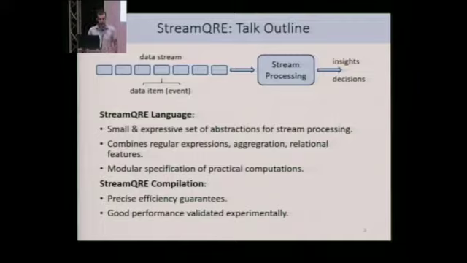Moreover, a high-level query can be compiled into streaming executable code with precise efficiency guarantees. And I will also discuss how the StreamQRE engine has been validated experimentally for good performance by comparison with other engines.